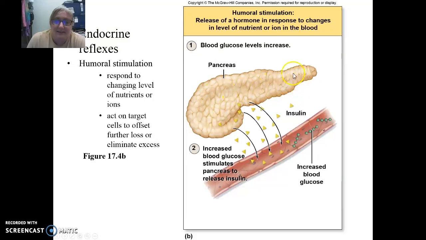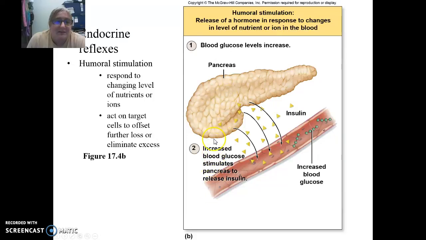So it acts as a digestive organ, but it has a structure in it known as the islets of Langerhans that have hormone-producing cells. And one of those hormone-producing cells is known as the beta cells that produce insulin.